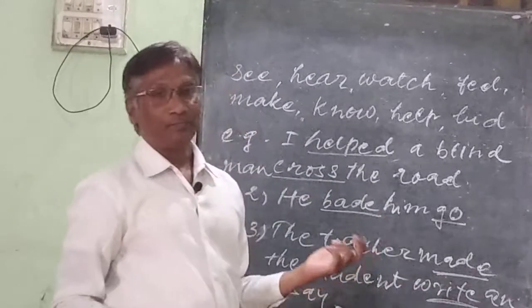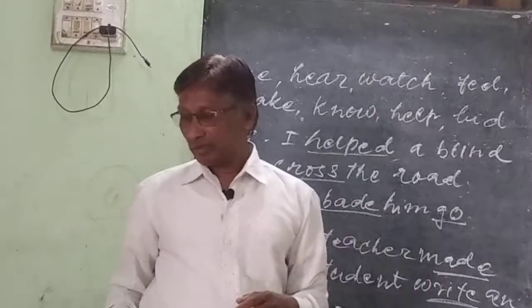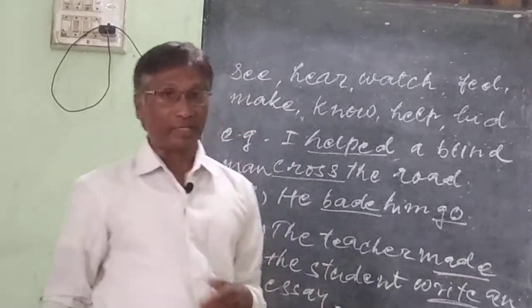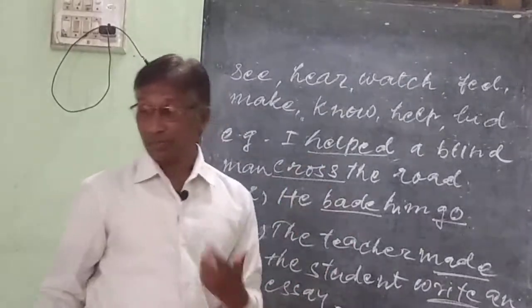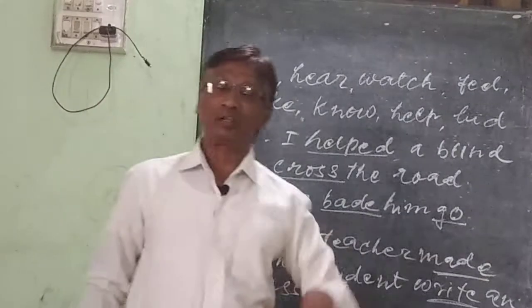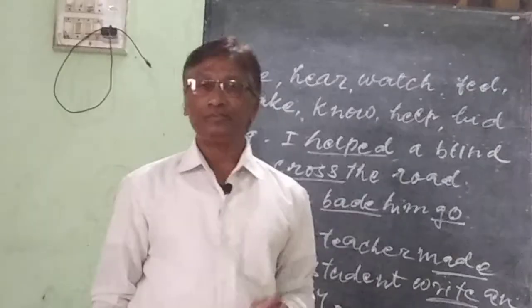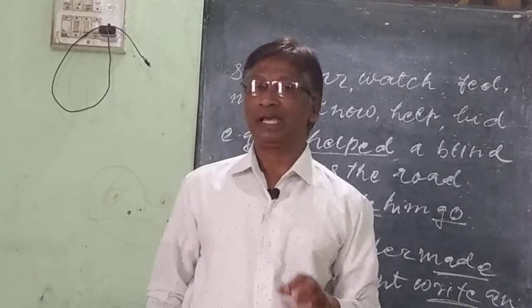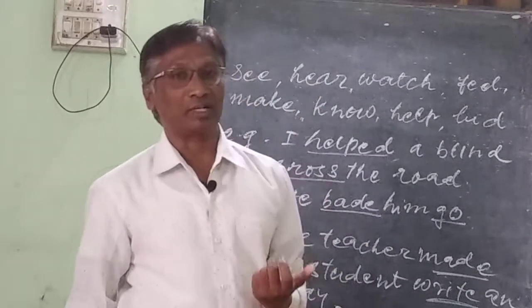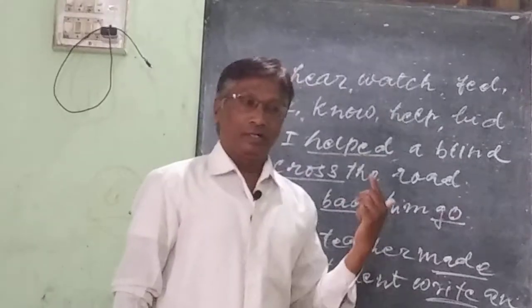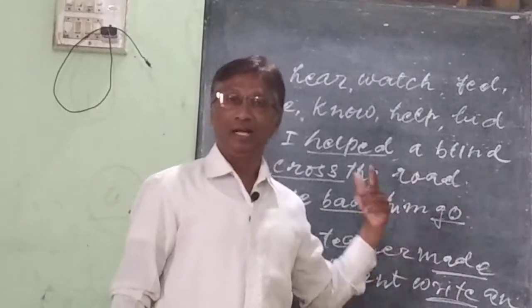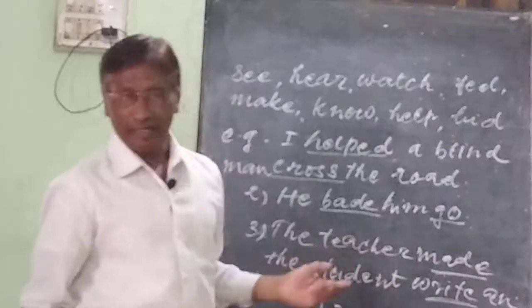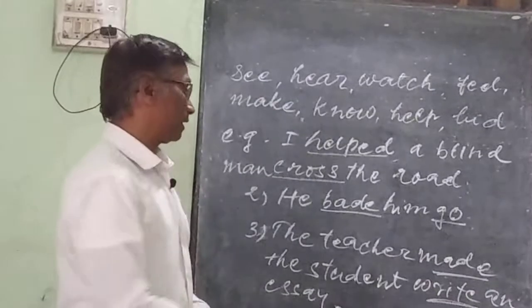So there is another rule, and that is also very important to be considered, and that rule is about modal auxiliaries. Modal auxiliaries like shall, will, should, would, may, might, can, could and must take bare infinitive after them. Let us have some examples of these modal auxiliaries.